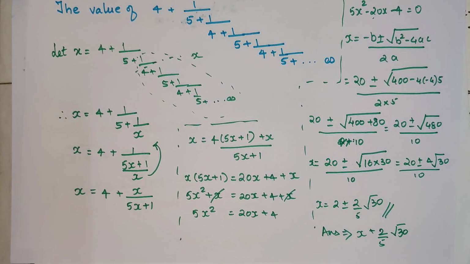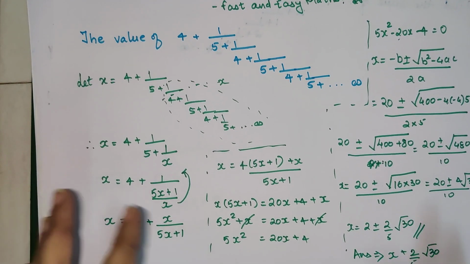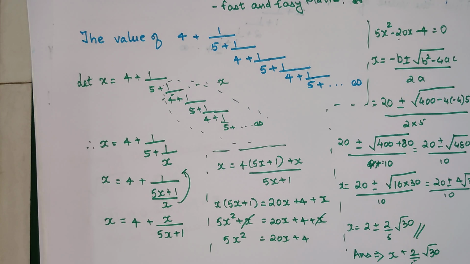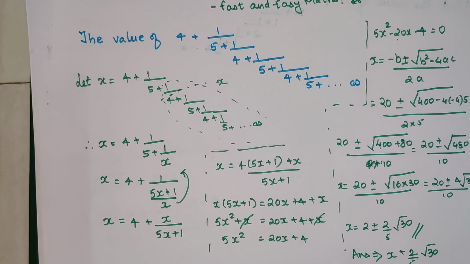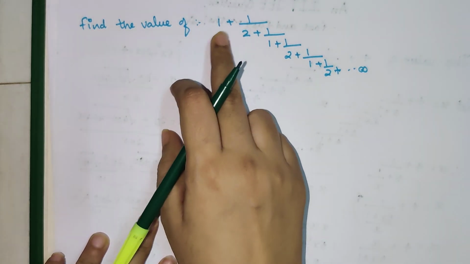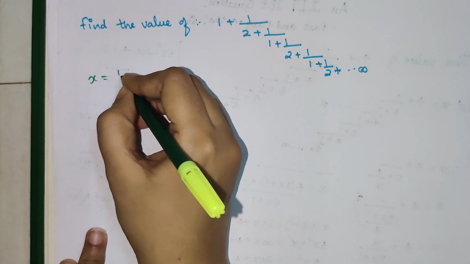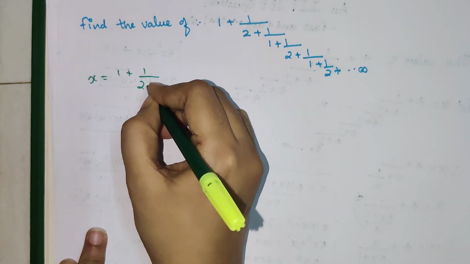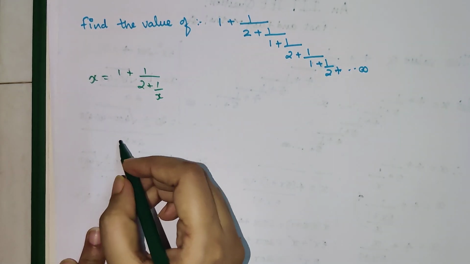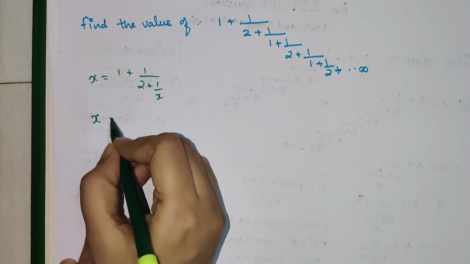So now students, please understand, while explaining it takes a lot of time, but trust me, once you get the trick, it will become very, very easy. So let's try and do the next one, and in that we're just going to directly start with the quadratic. So here we have something like this. We can write x = 1 plus 1 upon 2 plus 1 upon x, which will get you x =